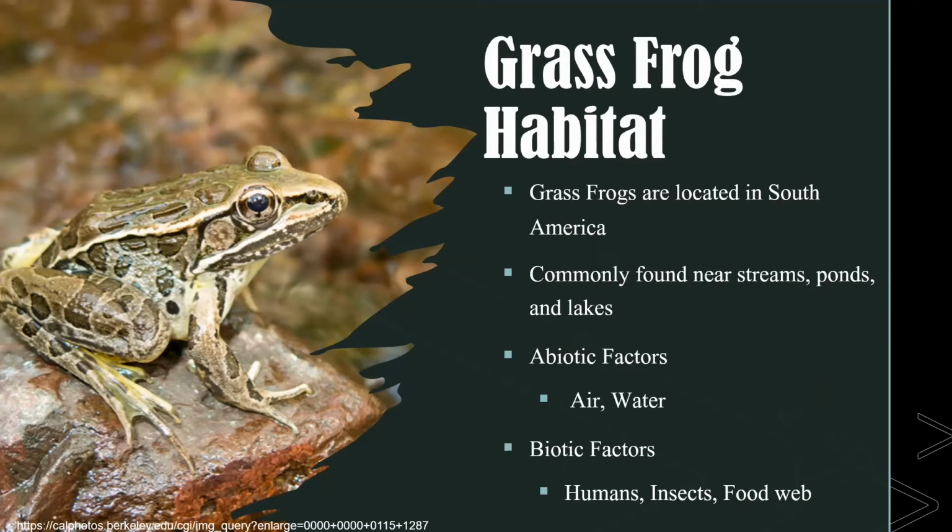Okay, now let's talk about the grass frog habitat. So grass frogs are located in South. Its actual locations are near Costa Rica and Mexico. So they are commonly found near streams, ponds, and lakes. Some abiotic factors that the grass frog would have to interact with are air and water, while biotic factors are humans, insects, and the food web.